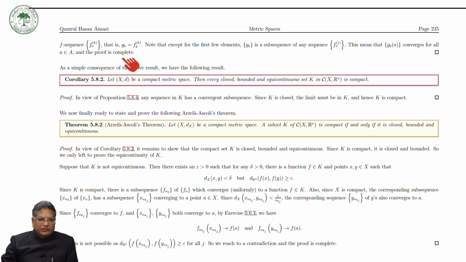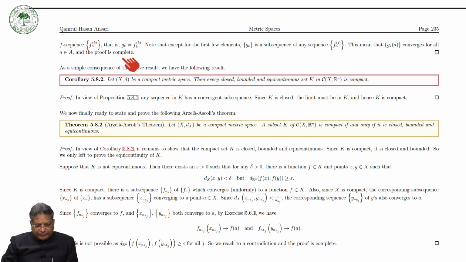Similarly, as we have seen in the previous, we have a corollary, which is a very simple corollary, and it can be derived very easily from the previous proposition. We say that if X is a compact metric space, then any closed, bounded and equicontinuous subset K of C(X,R^n) is compact.